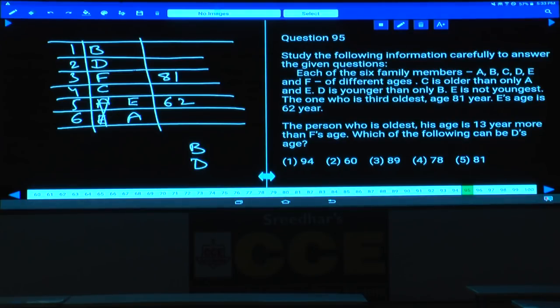95. The person who is the oldest, his age is 13 years more than F. 13 years more than F. 81 plus 13 is so much, 94. Then which of the following can be D's age? D is in between 81 and 94. 81 and 94, what is the number here? 89, choice 3. And this is about question number 95.